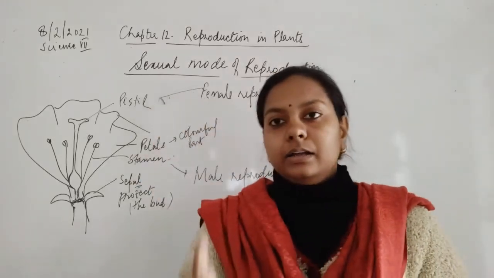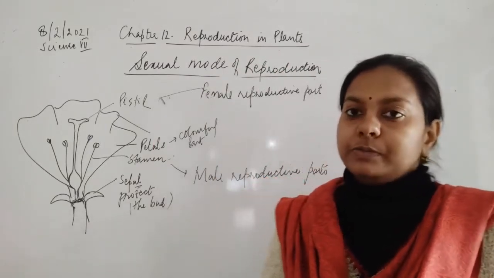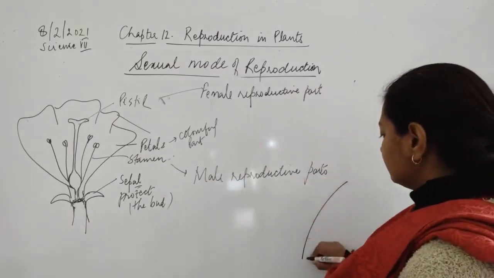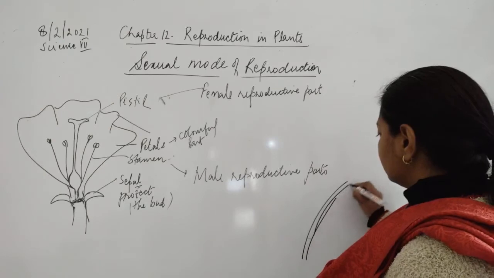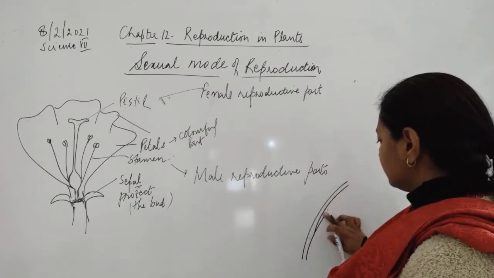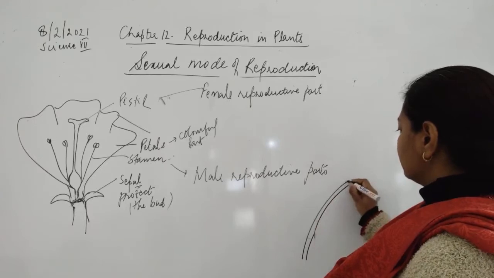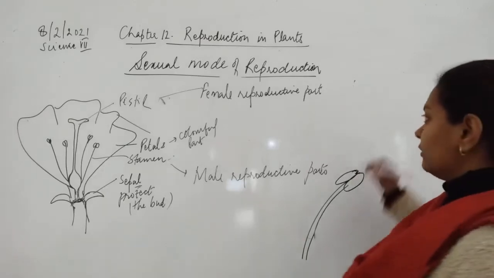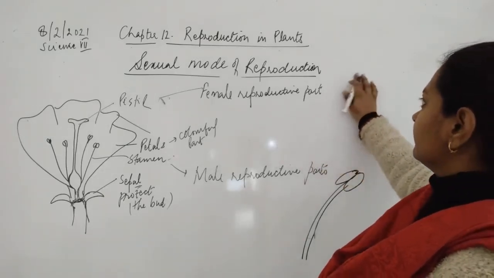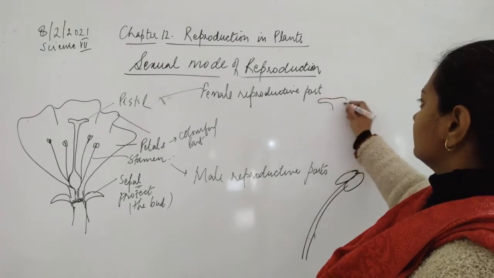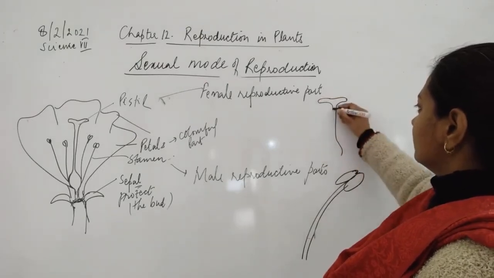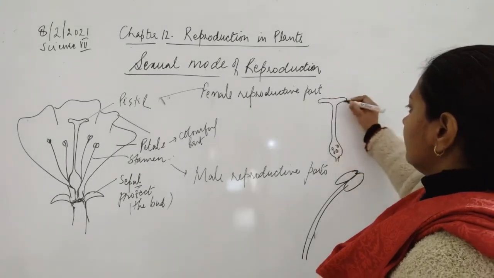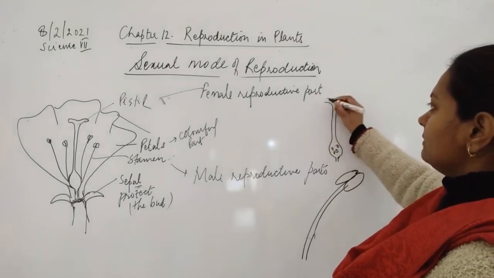Now we'll see what are the different parts which are present in the stamen and the pistil. Okay, we'll read all this. Fine. So now we will write down the names.